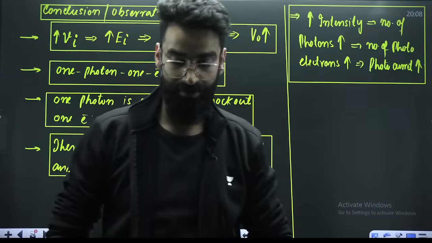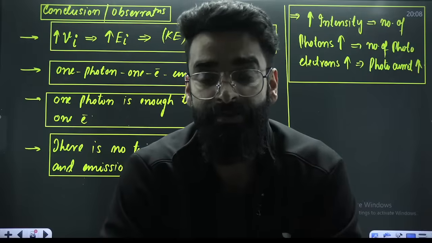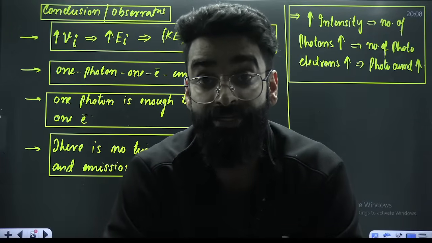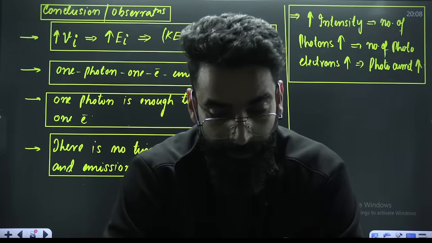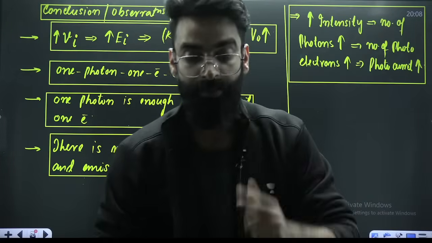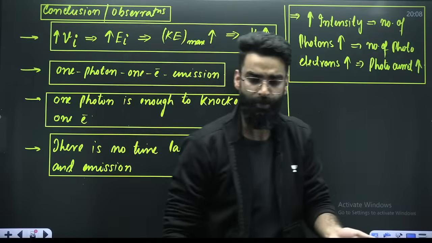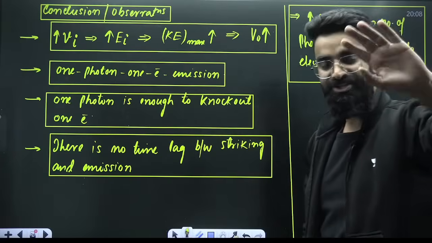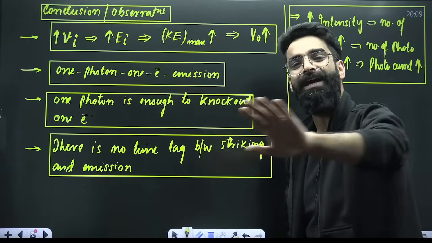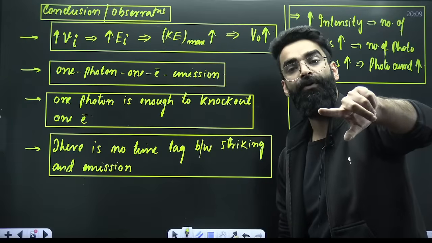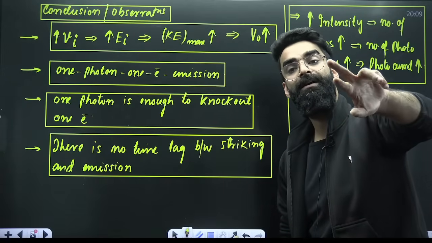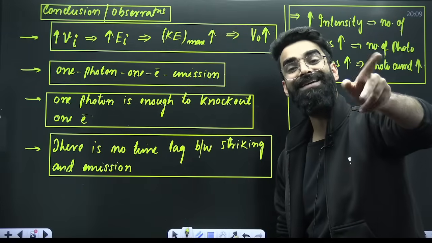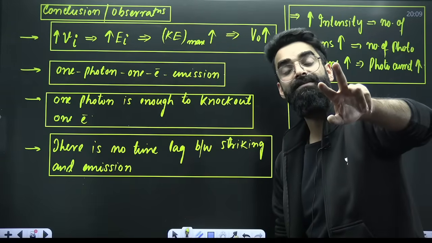Now I'm asking you a question. If I increase the intensity of the light, what happens to the kinetic energy of the photoelectron? Tell me that, quick. The kinetic energy of the photoelectron has nothing to do with the intensity. It only depends on the frequency of the incident light.